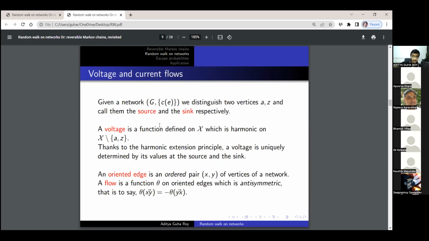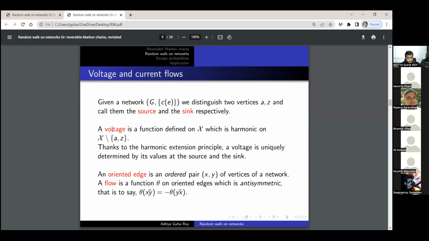Okay. All right, so now more terminology. For a network (G, C, E), I am defining the collection of conductance values of each edge of the network. Given a network, we distinguish two vertices of the network as the source and the sink. We shall write A to denote the source and Z to denote the sink.